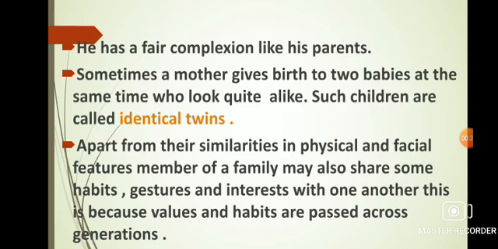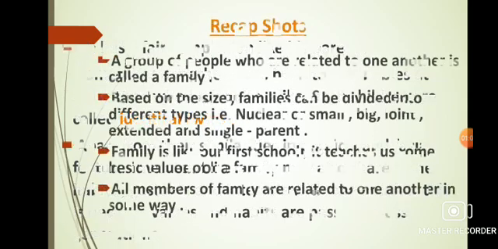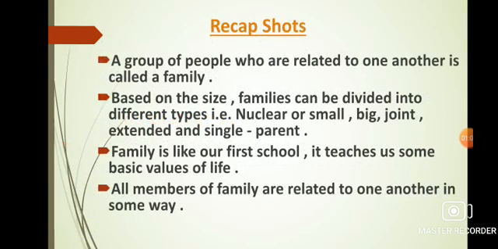Some family influences are also passed down to the children from parents or grandparents. Often, we take part in the same activities that our grandparents or great grandparents took part in. Such activities can include sport, art and dance amongst many others. This is because we feel inspired by our family members. So children, that's all about the explanation part of this chapter. Now we will conclude this chapter with a short recap.